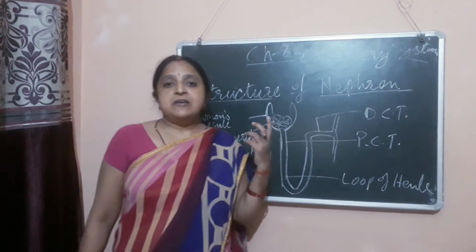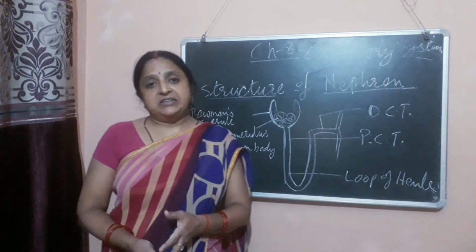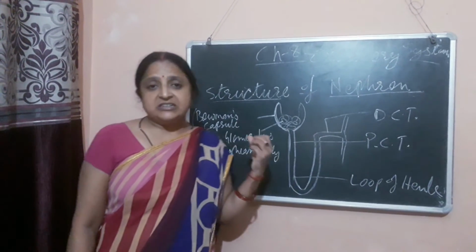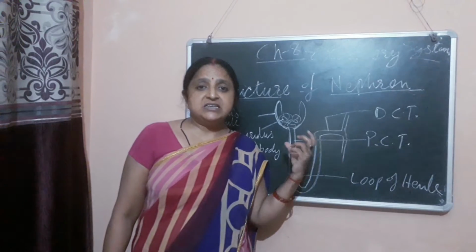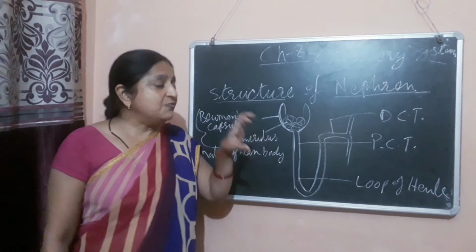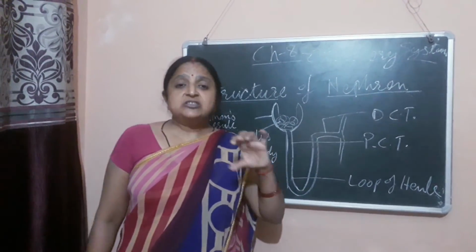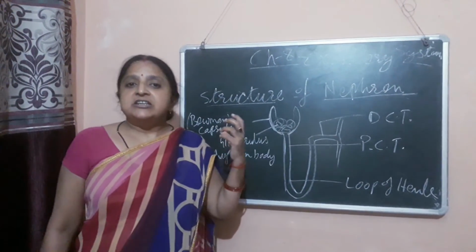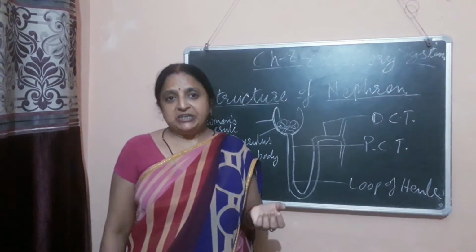Millions of nephrons are present in a kidney, in one pyramid of the kidney. And in the internal structure of the kidney, we have already seen that several pyramids are present, and in one pyramid, millions of nephrons are present. And these nephrons are responsible for filtering the blood.